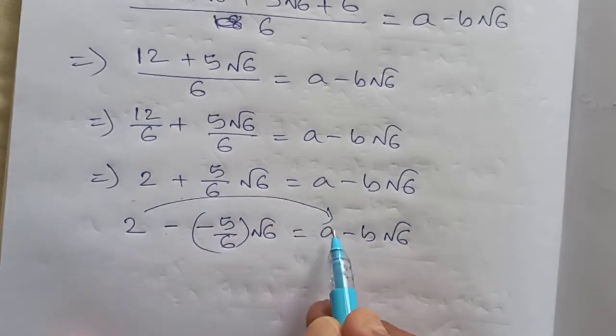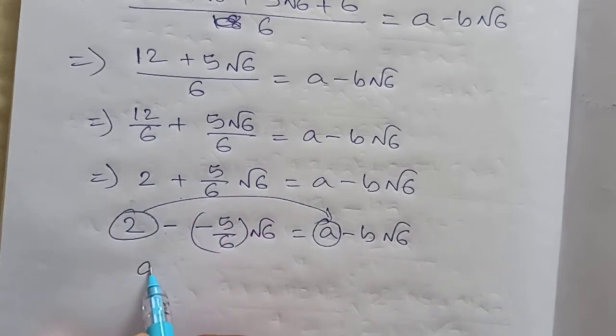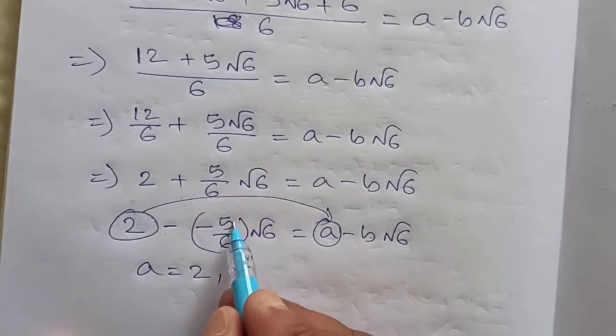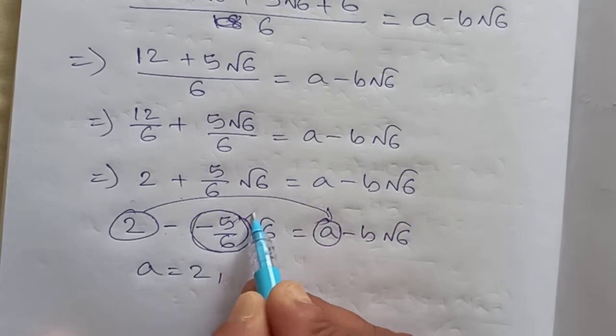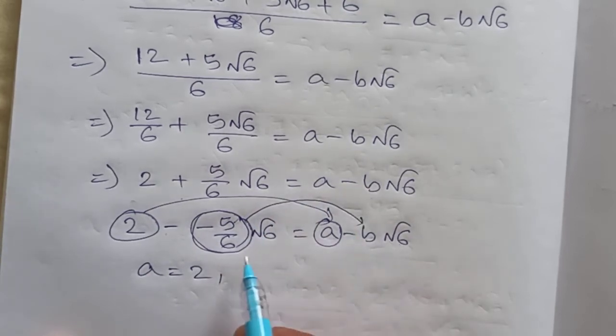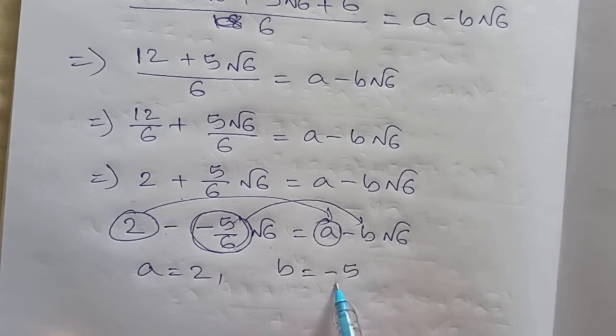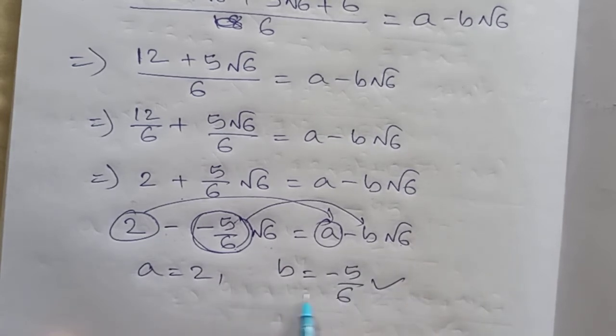What is our a? The first term is our a, that is a equals 2. What is our b? This is our b, because root 6 is given. So the value of b is minus 5 by 6. This much is our answer.